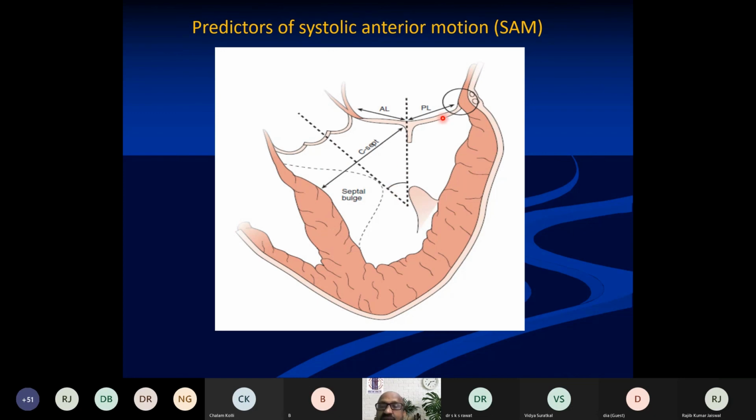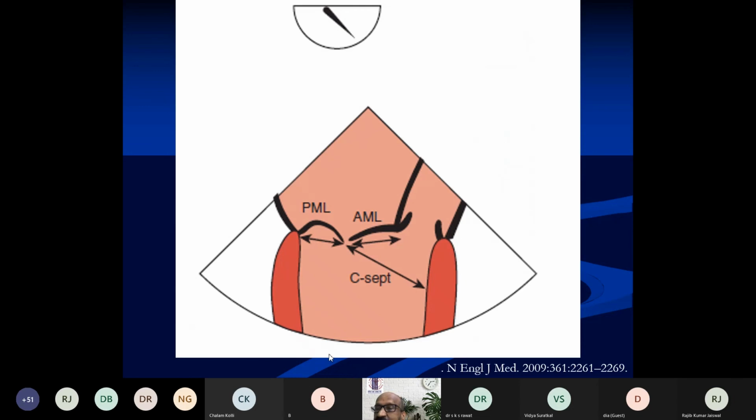lengths of the posterior mitral leaflet and anterior mitral leaflet. If the posterior mitral leaflet is equal to or longer than the anterior mitral leaflet, this coaptation is likely to occur closer to the LVOT, and hence these patients are likely to have systolic anterior motion at the end of bypass. Same thing is shown here.